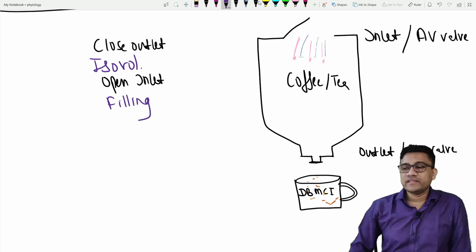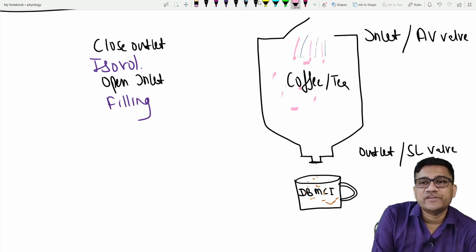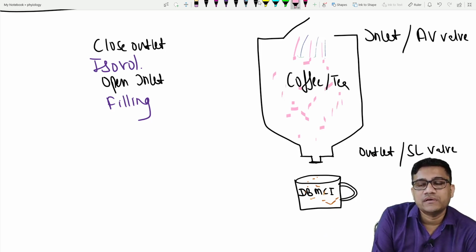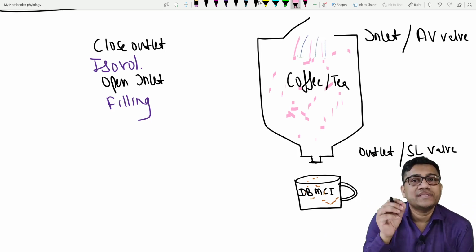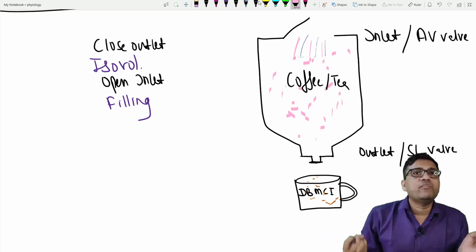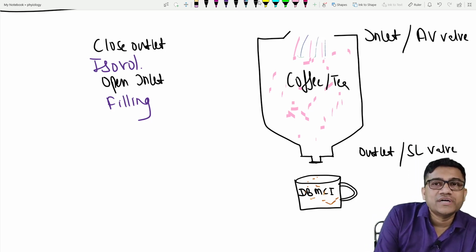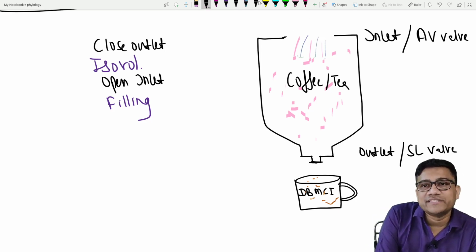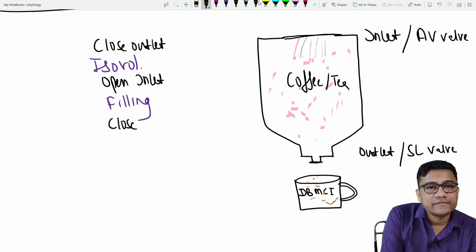Are you clear? So I am filling the machine. Once the machine is completely filled up with tea, coffee powder, milk, should I start the machine or close the inlet? Obviously I have to close the inlet, otherwise all the milk will boil out, na? Yes or no? So before you start the machine, what should you do? Close the inlet to prevent the escaping of tea, coffee. So we will close the inlet.